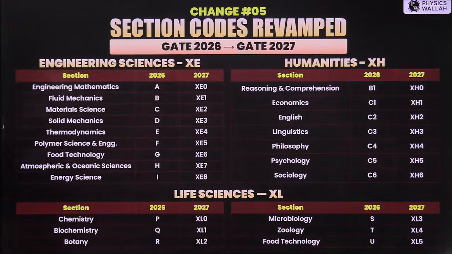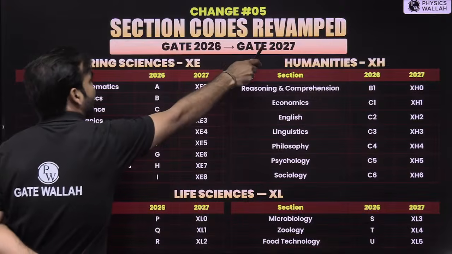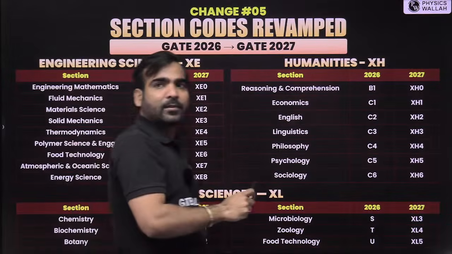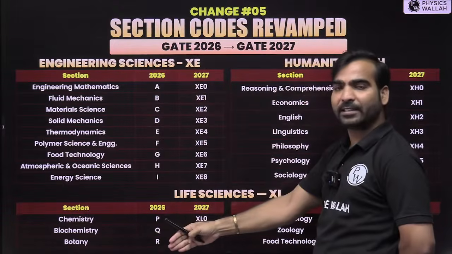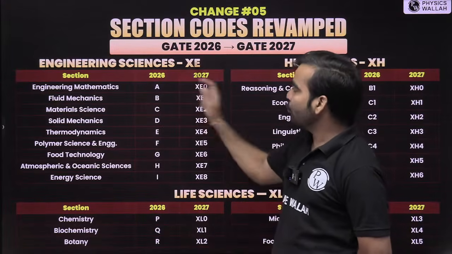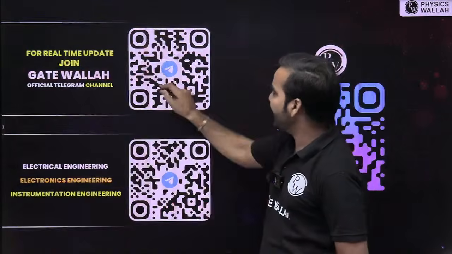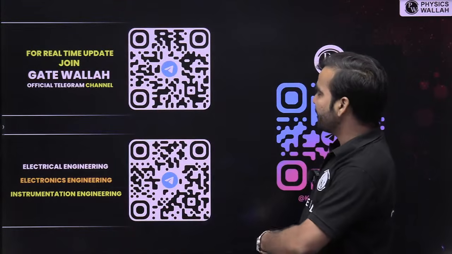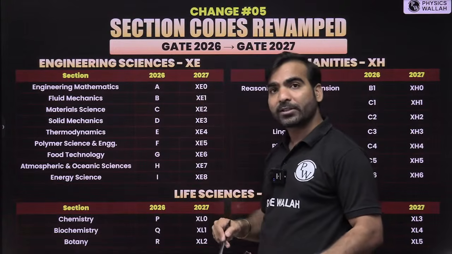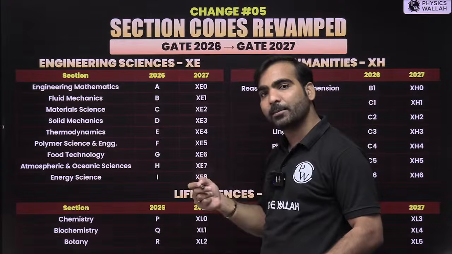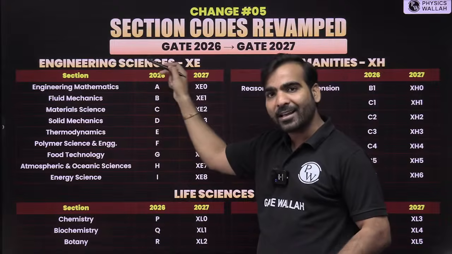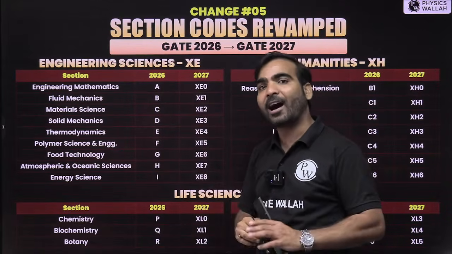Okay, next thing is, from GATE 2026 to GATE 2027, what is the change? In the engineering science, the paper code is CE. In this, we have different fields like engineering mathematics. Suppose you want to give engineering mathematics. In 2026, its paper code was A. Now its paper code has changed to CE0. So you must know that now the paper code for engineering mathematics is CE0 if you want to give the engineering mathematics paper in the engineering science field, where mathematics will be asked at a great level.